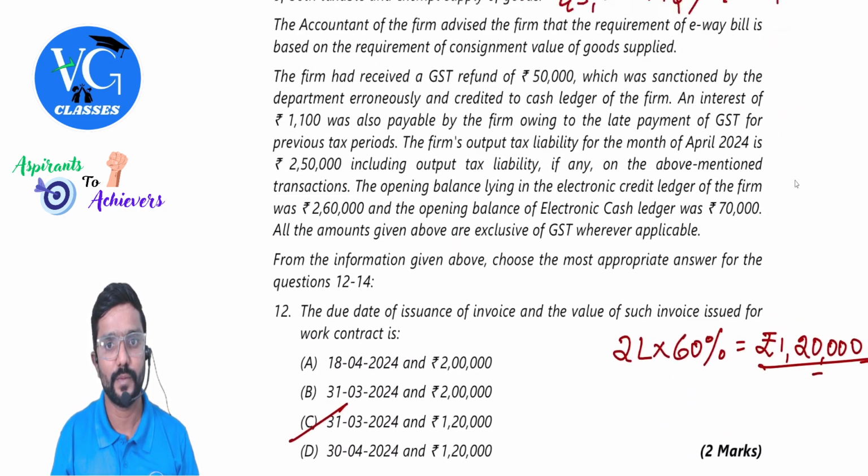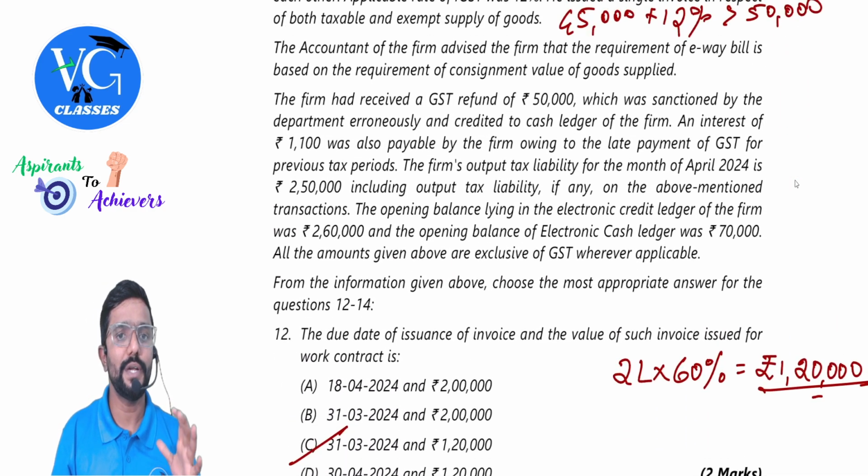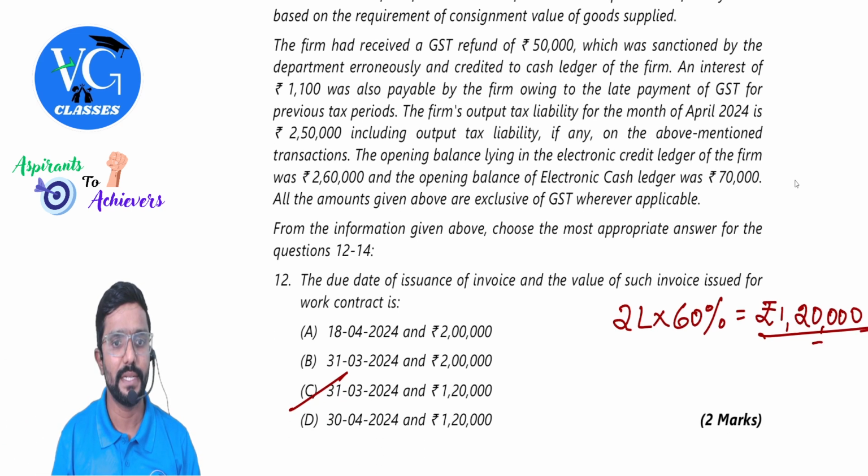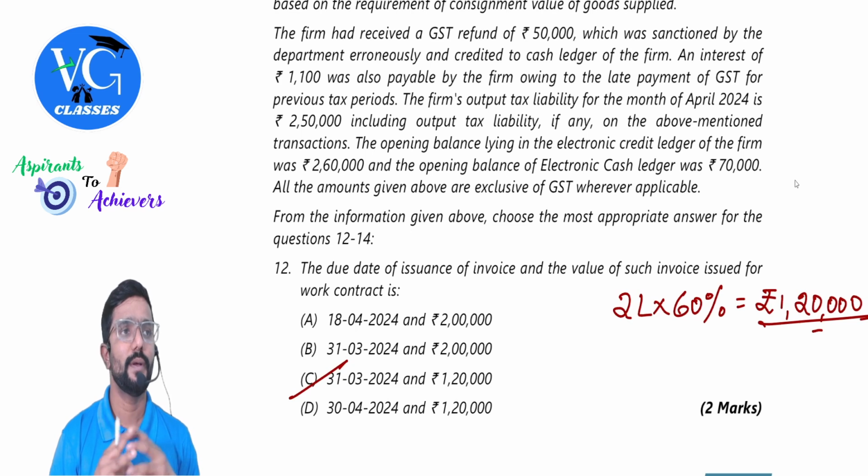Next. The accountant of the firm advised the firm that the requirement of e-way bill is based on the consignment value of the goods supplied, which we already calculated. Then the last paragraph. Guys, please pay attention.